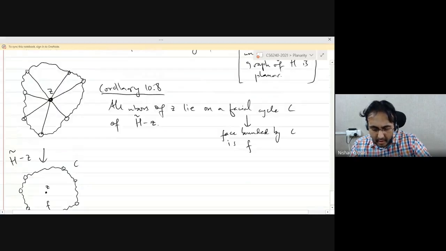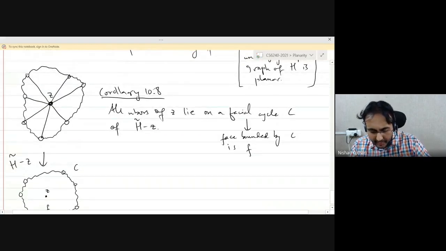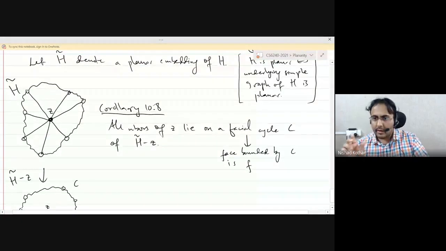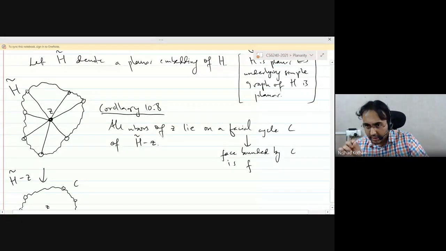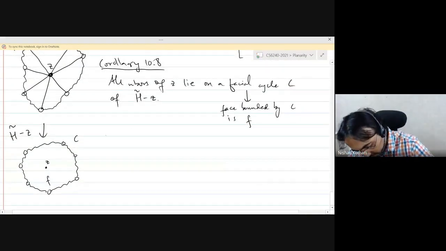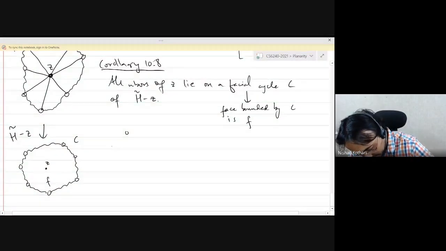Okay. And how did we get to this graph? We got here by contracting one edge, and that contraction vertex became the vertex Z. So let's draw G, right? It's again the same stuff.